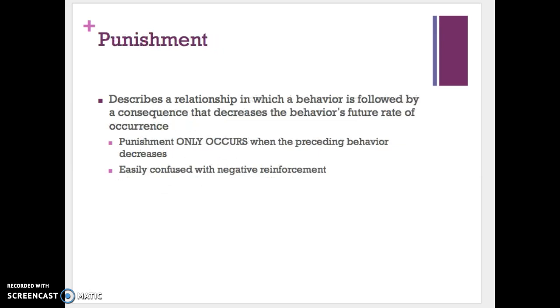Punishment describes a relationship in which a behavior is followed by a consequence that decreases the behavior's future rate of occurrence. So punishment only occurs when the preceding behavior decreases. It is easily confused with negative reinforcement, though. So the speeding ticket weakened my behavior of speeding. So the speeding ticket was at one time a punishment for the behavior of speeding. So they're kind of two sides of the same coin. They're weakening the behavior that you don't want to see.